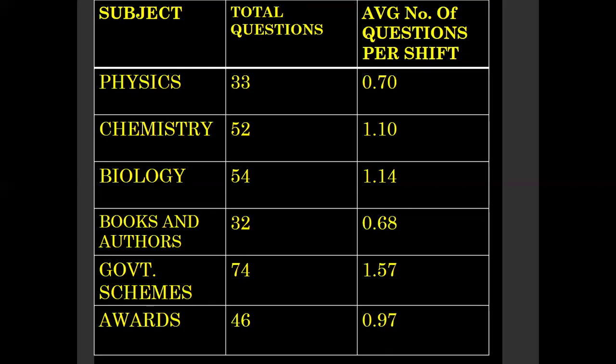Okay, next, books and authors, we got 0.68 questions per shift. That means total 32 questions were asked. Government schemes 74. On an average, it is 1.5. Awards, 46 questions are asked. So on an average, it is closer to 1.